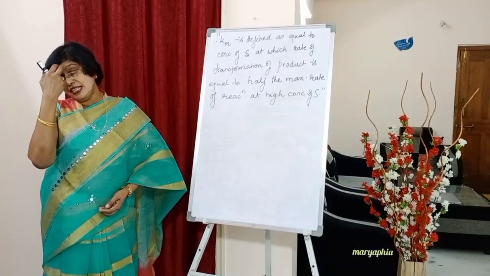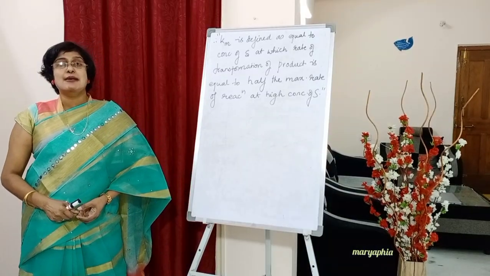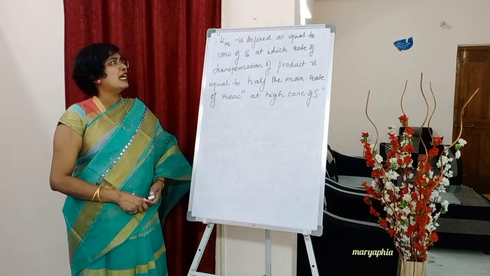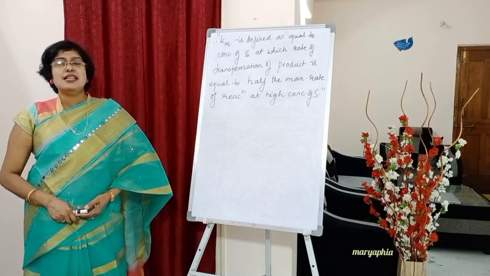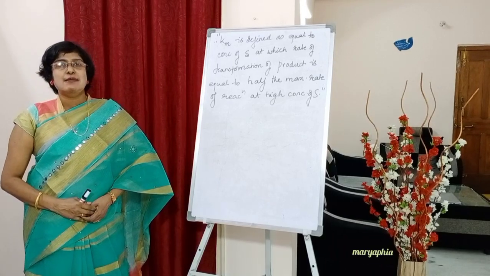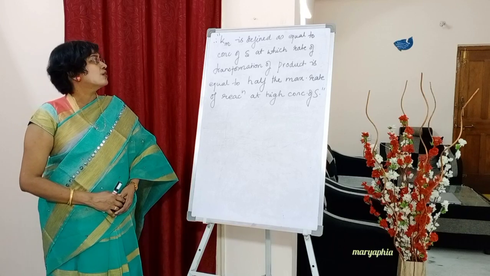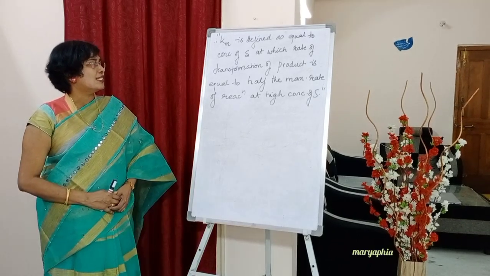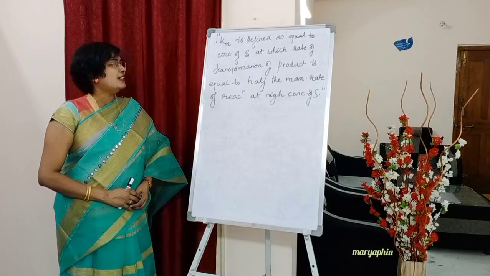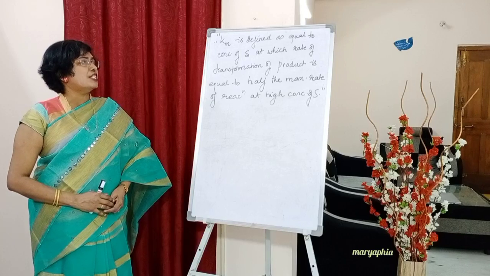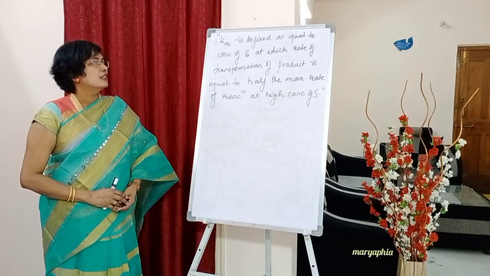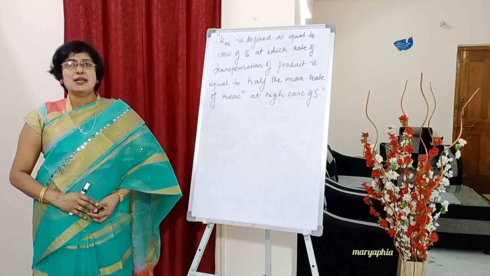So students, finally we can define Km. Below write down: Km is defined as equal to the concentration of S. Just now we have seen that if Km is equal to S concentration, we got R is equal to 1 by 2 Vmax.